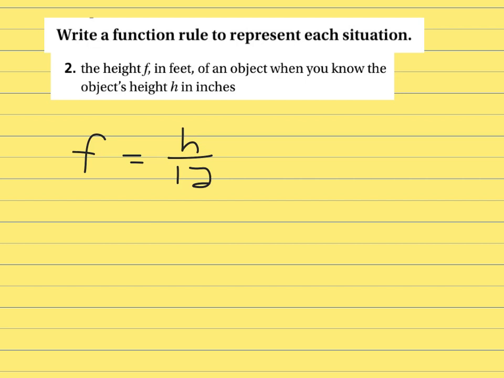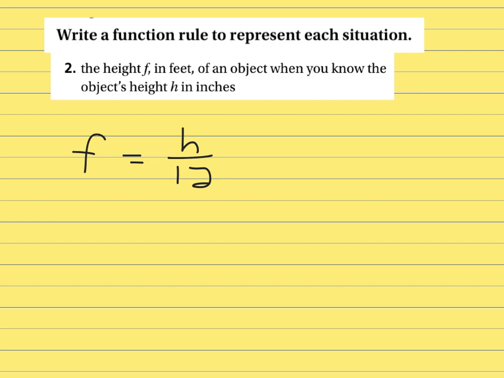Or if we turn that from an improper fraction into a mixed number, how many times does 2 go into 7? 2 goes into 7 3 times. 2 times 3 is 6, so there'd be 1 left over. And that would say then, if it was a 42-inch high object, then it would be equivalent to 3 1/2 feet. So all of that just to demonstrate possible numbers that you could plug in there.